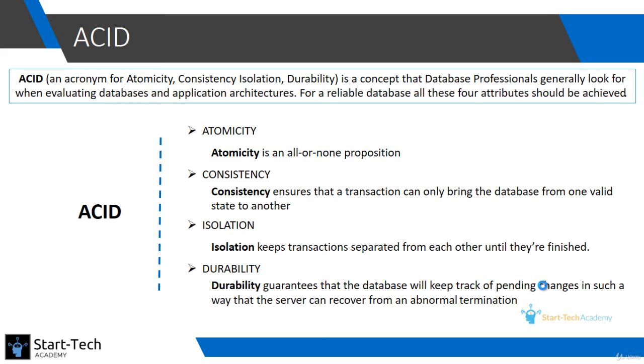Third attribute is isolation. Isolation means that each transaction will be executed separately. So if one transaction is still executing, the other transaction cannot start. Why is this important? So suppose you have run 2 transactions. One is when A is transferring 10 units to B, and other is when B is transferring 20 units to A. Now let us take the case when both the transactions are running concurrently.